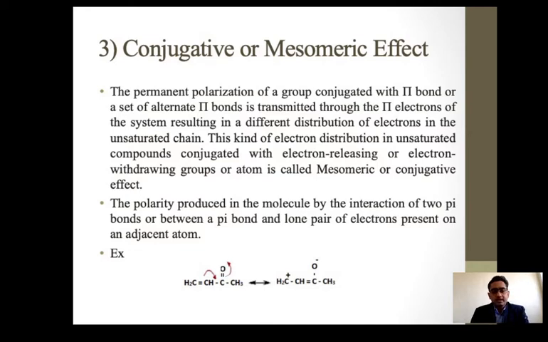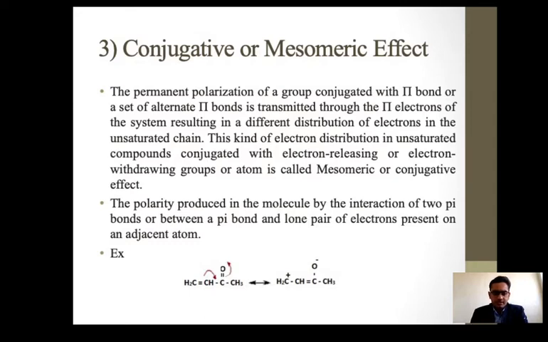Here one example is given. An alpha beta unsaturated carbonyl compound is there. The carbonyl is electron withdrawing in nature, so the double bond is adjacent to it, and it can move that electron cloud towards itself by direct donation.